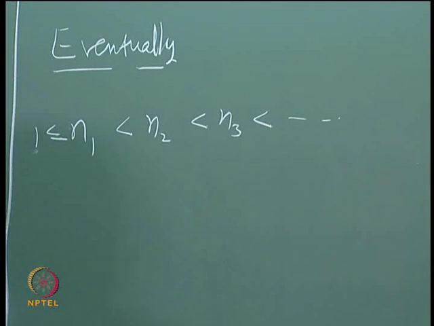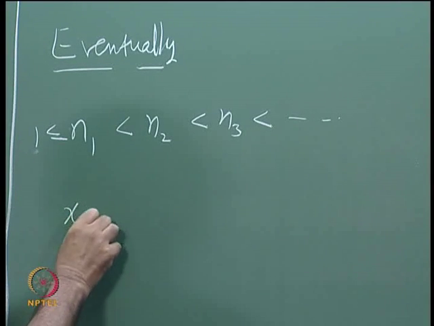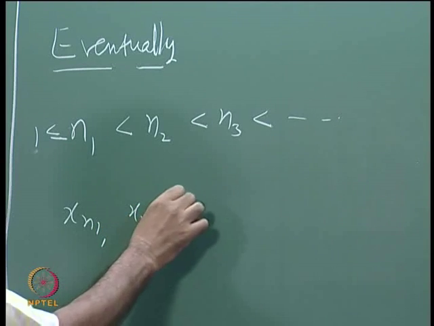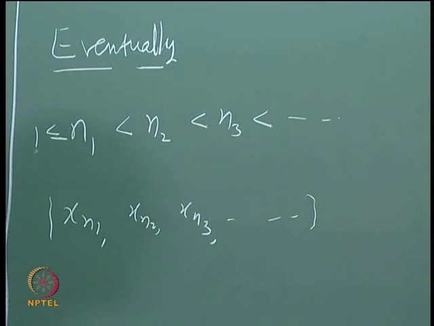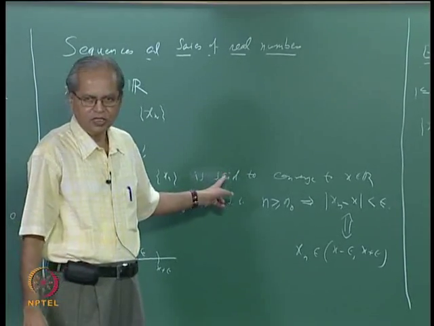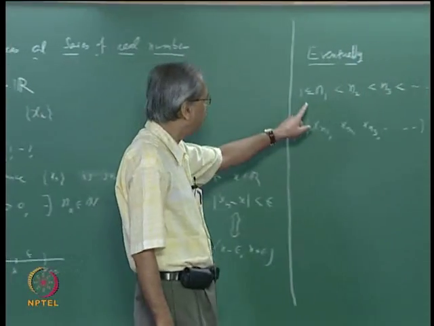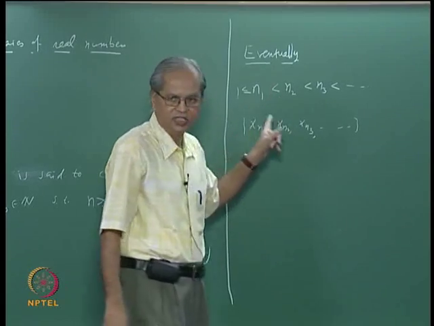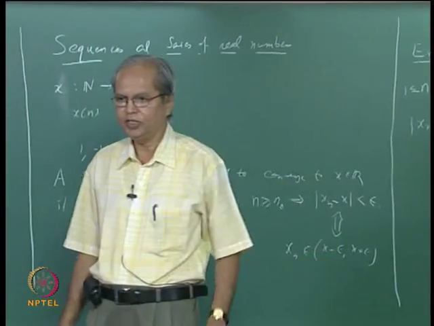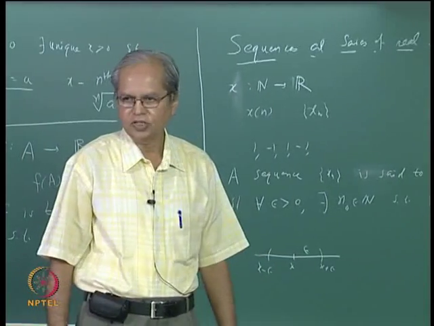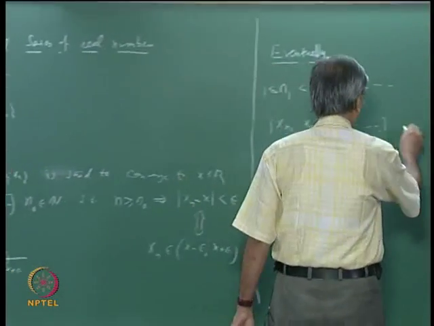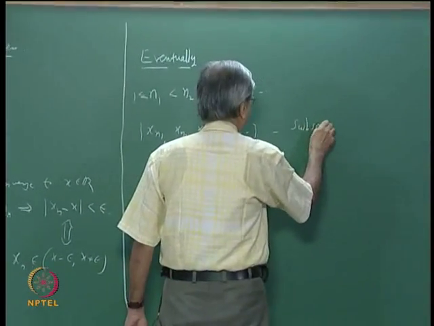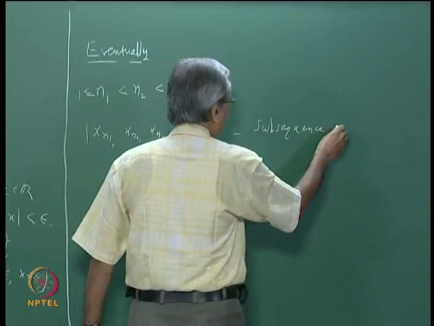Now given any sequence xn, you consider the sequence xn1, xn2, xn3, etc. That is, you are taking some terms from the given sequence, but not arbitrary terms. You first fix a strictly increasing sequence of natural numbers and take the corresponding terms of the given sequence. This is called a subsequence of xn.